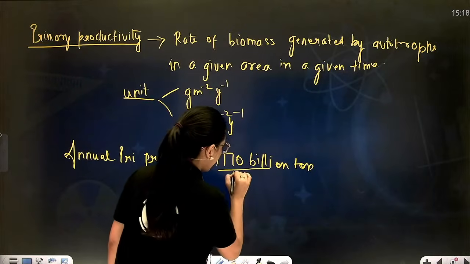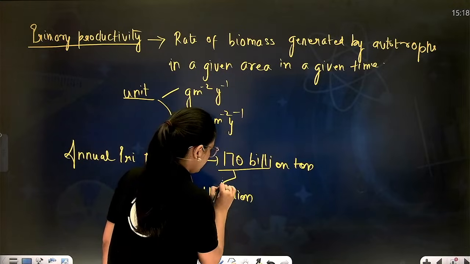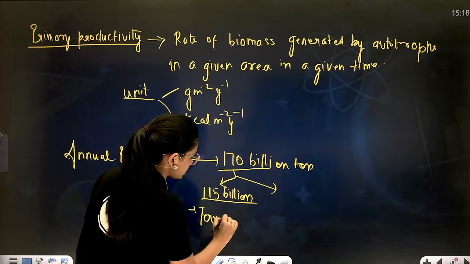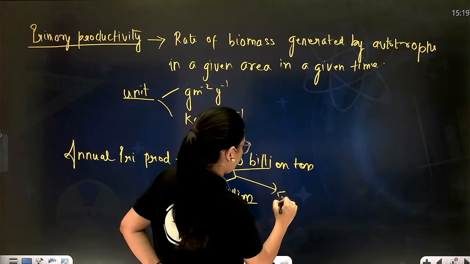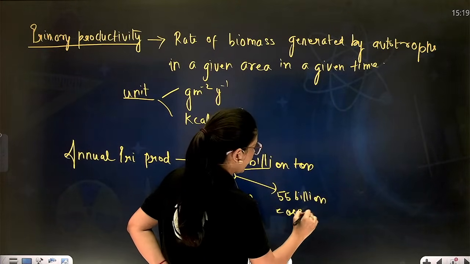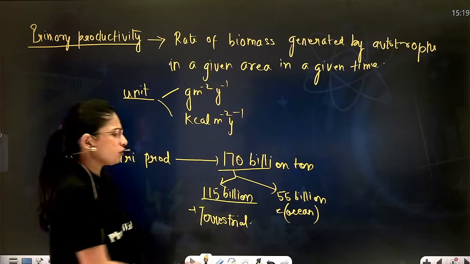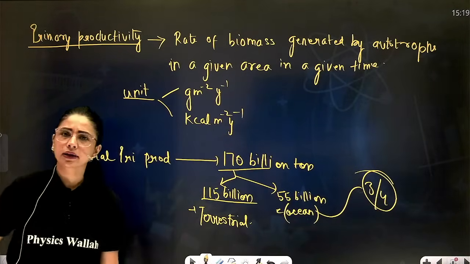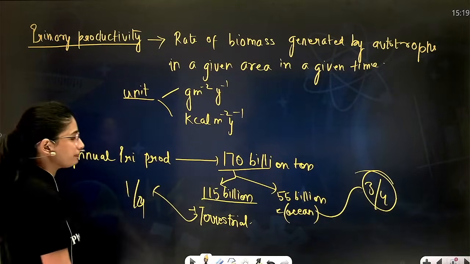But out of this, 115 billion is contributed by terrestrial ecosystem, whereas 55 billion tons is contributed by ocean ecosystem. Why? We say that oceans occupy 3/4 of the earth's area, and land is only occupying 1/4 area.